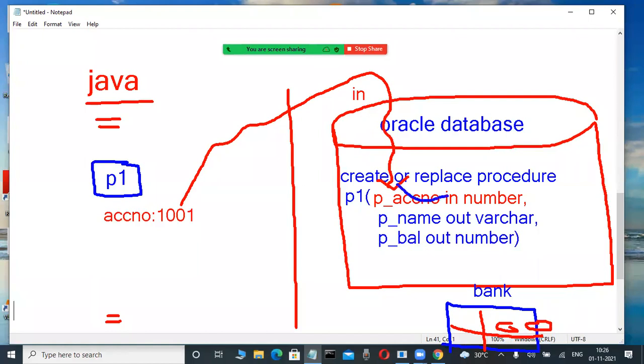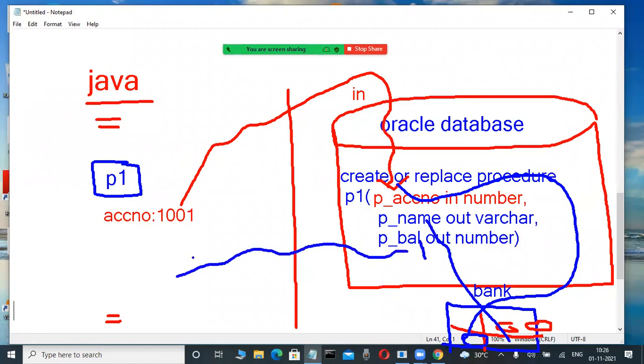Once they receive this account number, they fetch from the table the name of the account holder and also the balance, store it into these variables, and the OUT parameters return that information to your front-end application.